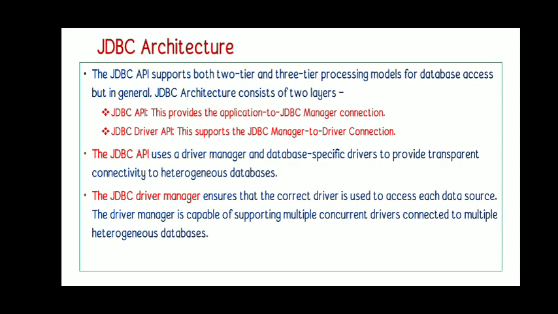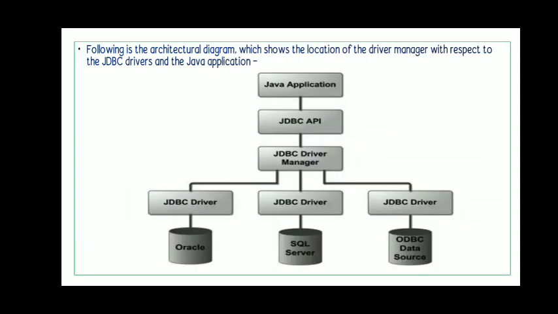Now let us see the JDBC architecture. You may be familiar with the 2-tier and the 3-tier processing modes for database access. And what is this 2-layer processing mode? Let me explain this with the diagram. You can see the diagram here. There are 2 layers available. One layer is the JDBC API, and the second layer is the JDBC driver manager.